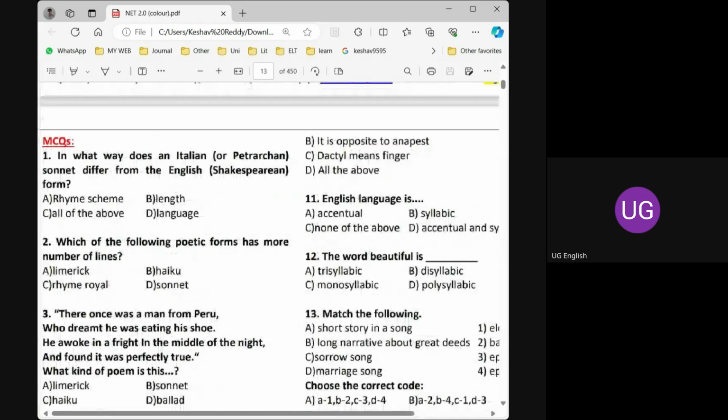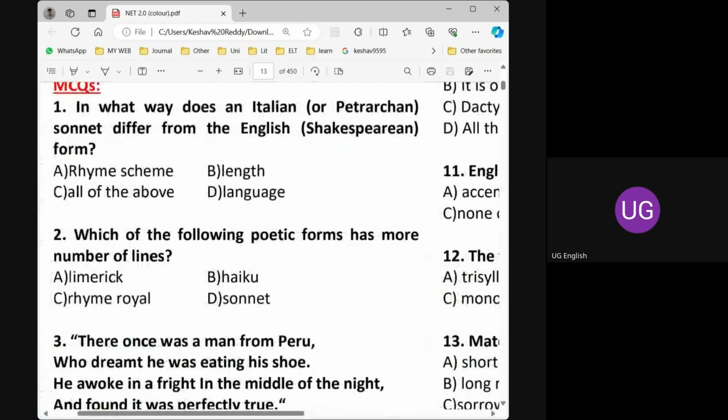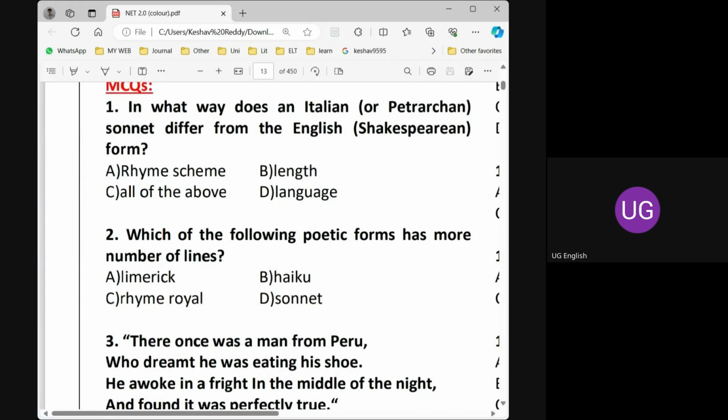So we'll do some questions and then stop the class. In tomorrow's class we will be discussing drama in detail. It's only 8 o'clock, so I will take another 15 or 20 minutes for the question answers. I think you can do the rest at home, but I will take a few questions and leave the other questions to you.